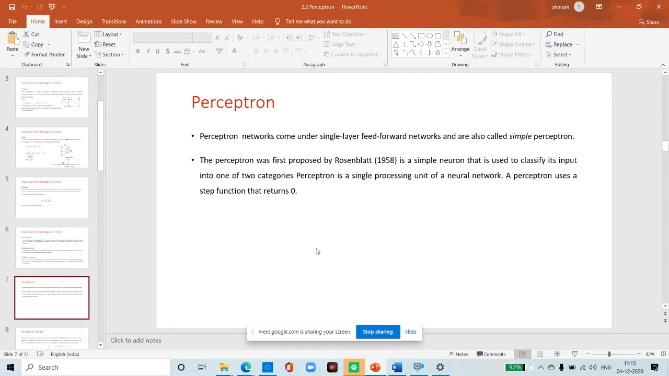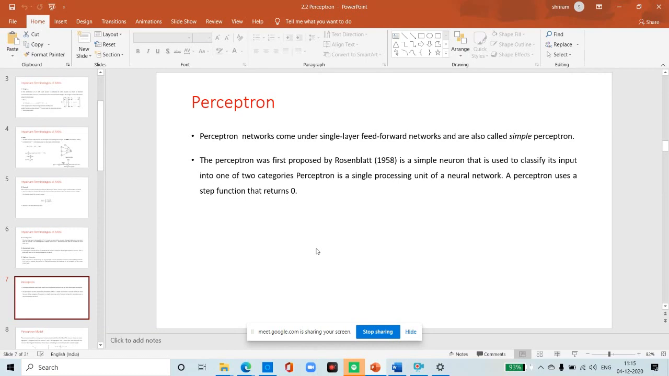Perceptron networks come under the single layer feed-forward network and are also called the simple perceptron. The perceptron was developed by Frank Rosenblatt by using the McCulloch-Pitts model. Perceptron is the basic operational unit of an artificial neural network. It employs the supervised learning rule and is able to classify the data into two classes. So that is the single layer and the multi-layer.